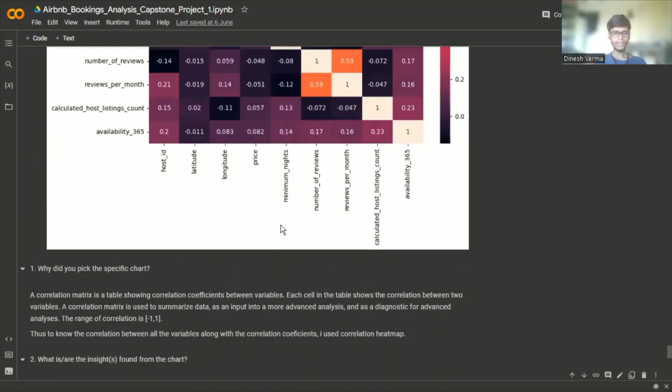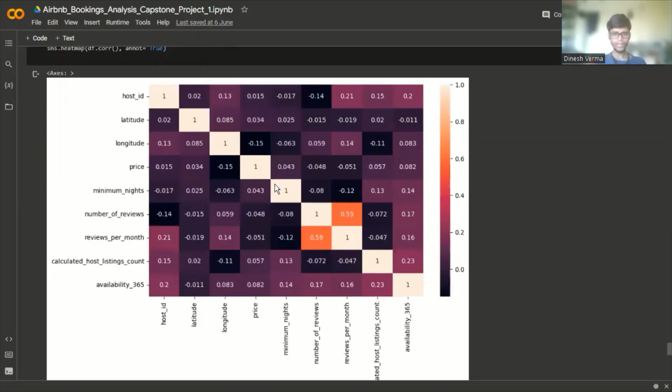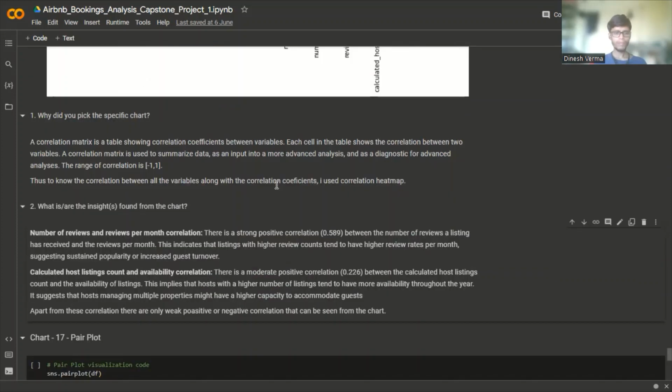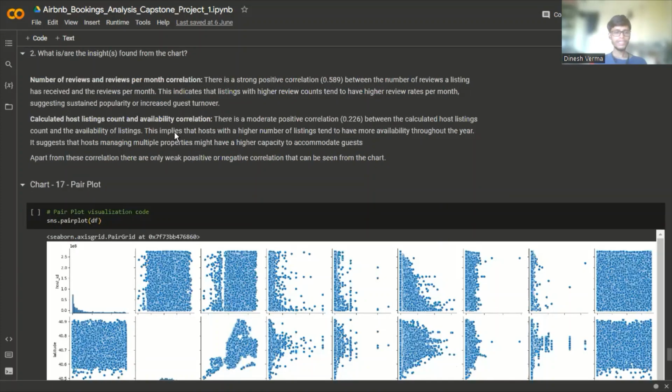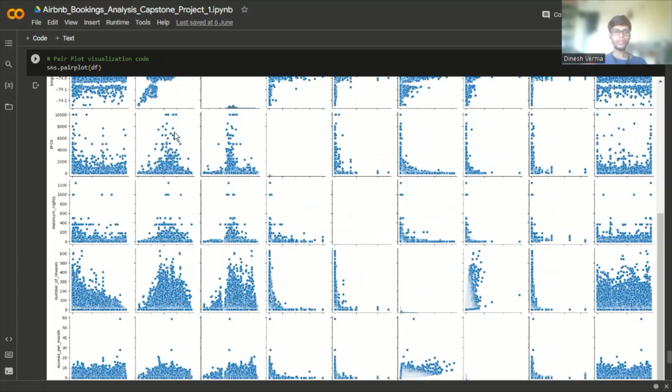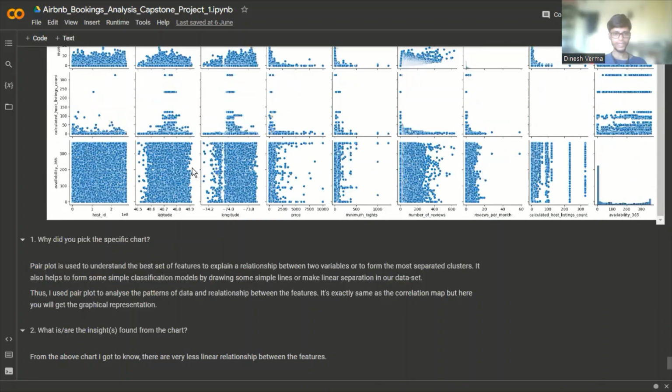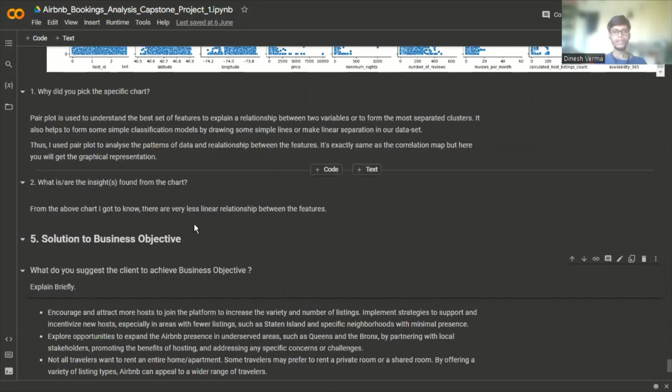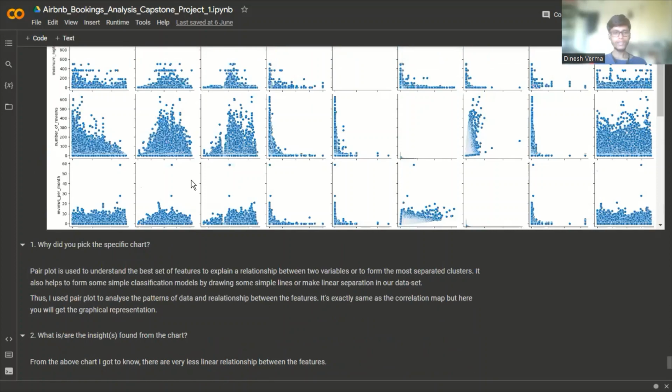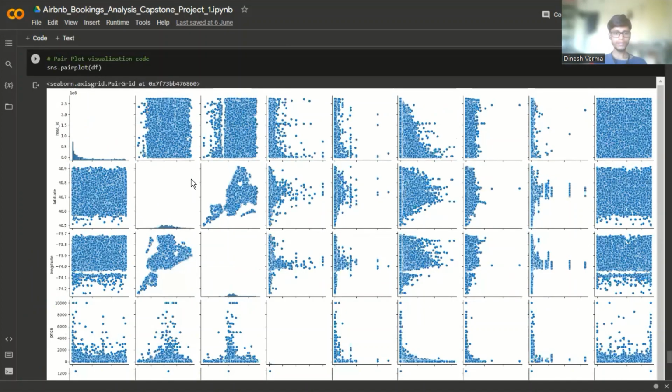Apart from these correlations, there are only weak positive or negative correlations that can be seen from the chart. This is the pair plot. From these pair plots, we can see that there is very little linear relationship between the features.